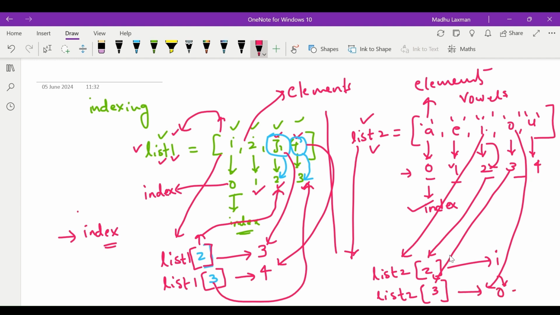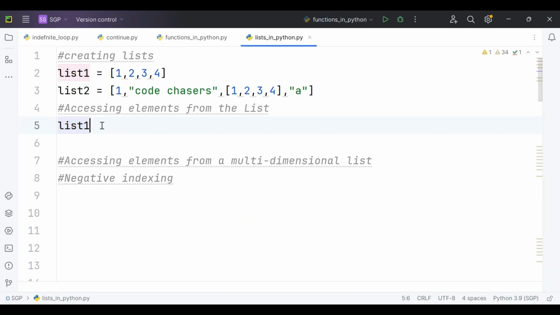Okay, this is how you access the elements in a list with the help of indexing. We will see this in the coding section now. Here I want to access elements from list 1 itself. So I have written list 1, and then I have opened square braces. I just want to access element 3. What is the index position of element 3? 0, 1, 2. Element 3 is present at index position 2. I am giving index position 2.